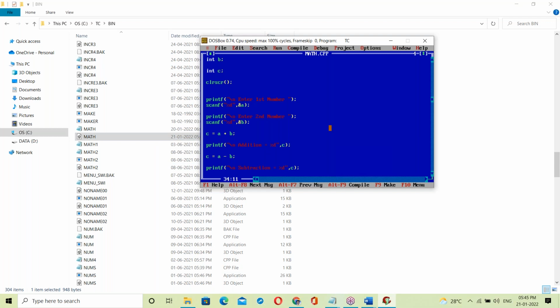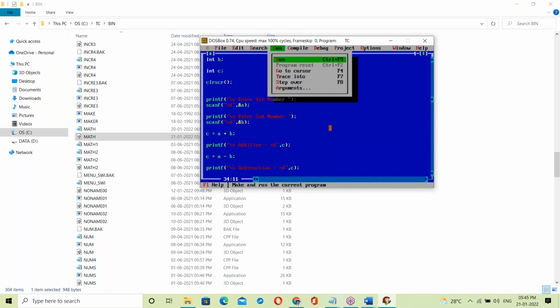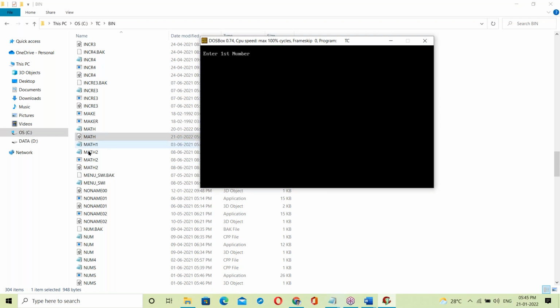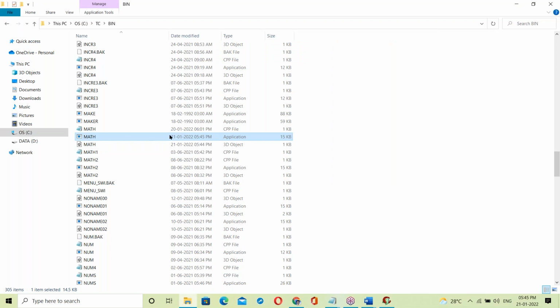Okay, now run it here. When you run this, one more file is created, an exe file. One more file, the exe file, is created. How was this exe file generated? See what happens here.